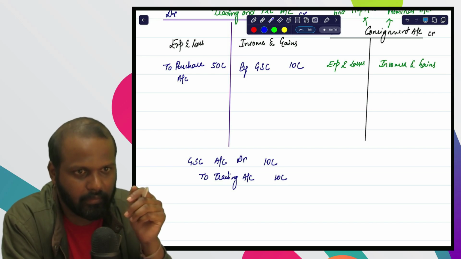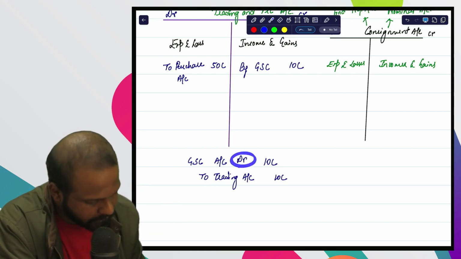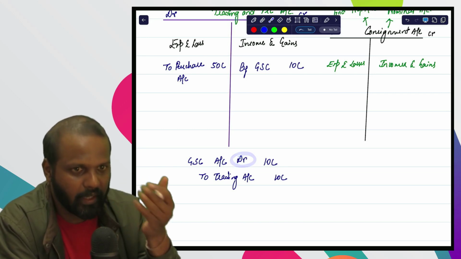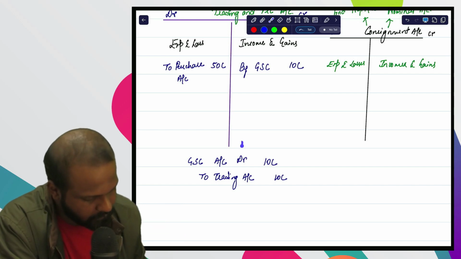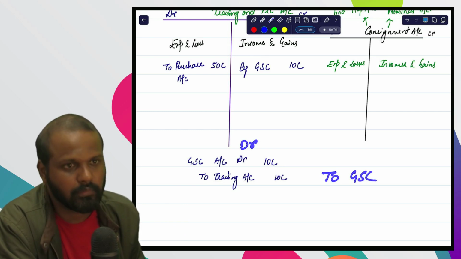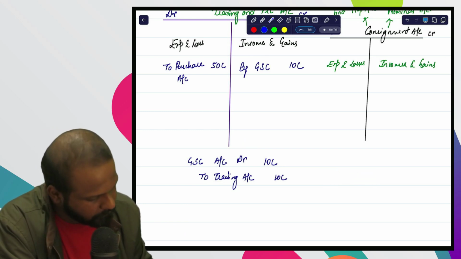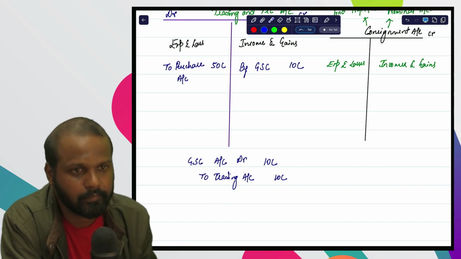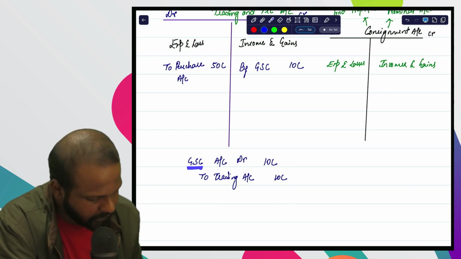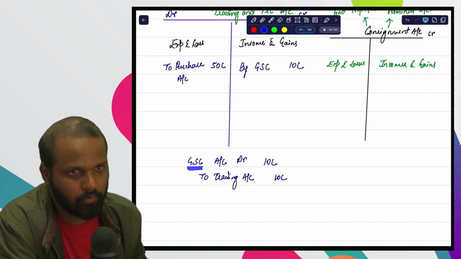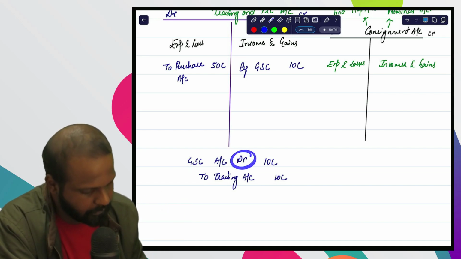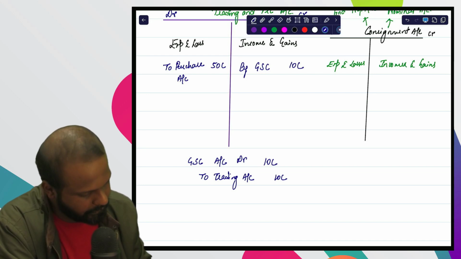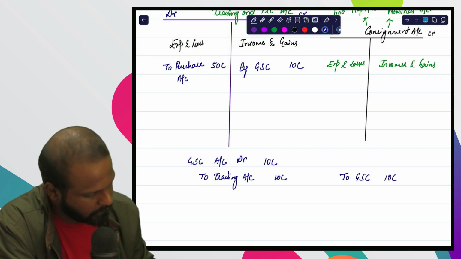Understand how to pass the transfer entry. This is called as transfer entry. If any account is being debited, to transfer you should do credit. If something is debited, to transfer you should do credit. Or if something is being credited, to transfer we should do debit. So this GSC account, goods sent on consignment account, we want to transfer, so we have done debit here. So to transfer, what we are going to do, credit to GSC 10 lakh.